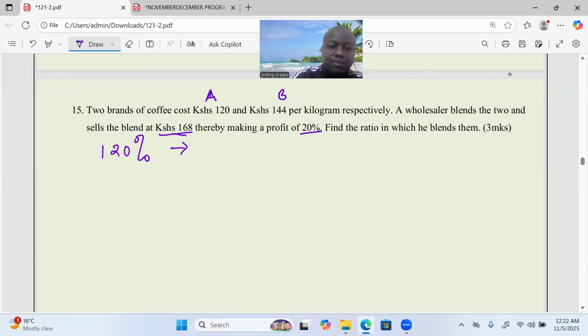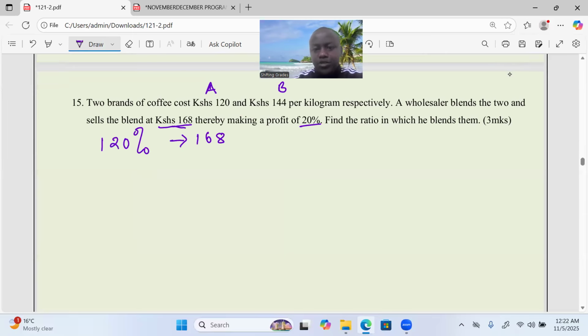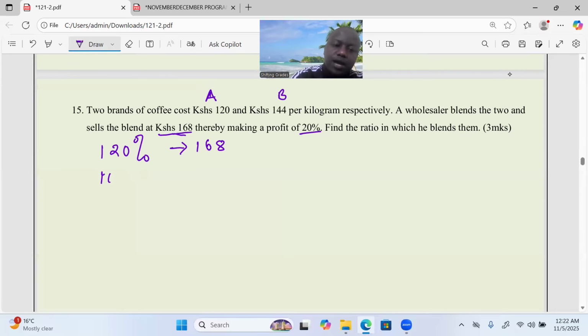What about the cost price of this after just blending? How much was the mixture costing? So we go to 100%, 168 by 100 over 120.